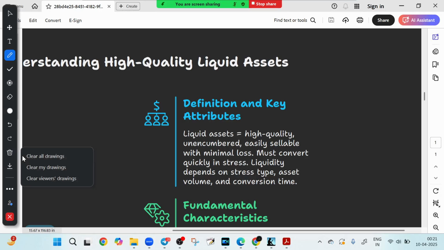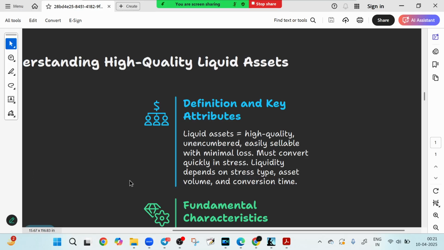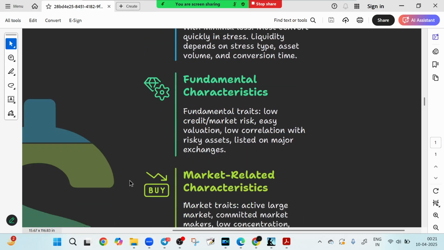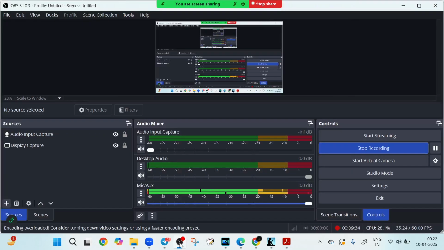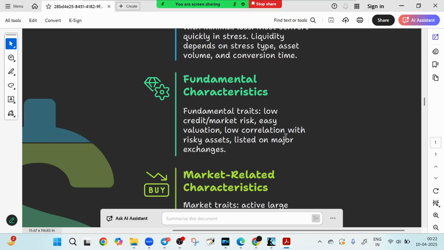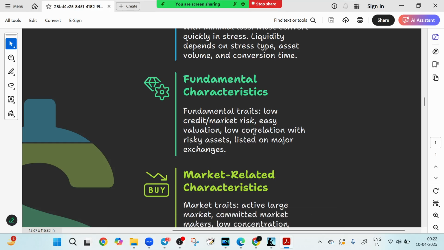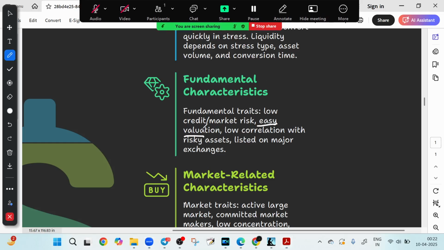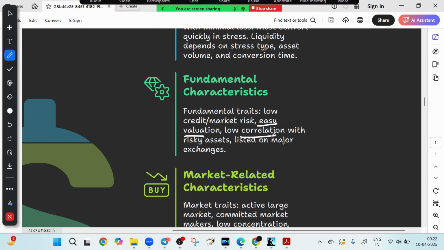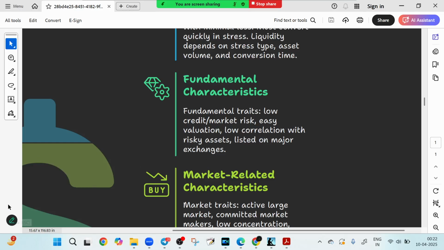If you look at the fundamental characteristics of this asset, the first thing is that they have very low credit risk and very low market risk, and obviously they should have easy, reliable valuation. They should also have low correlation with risky assets, and they should be listed on a major exchange, adding to their credibility.